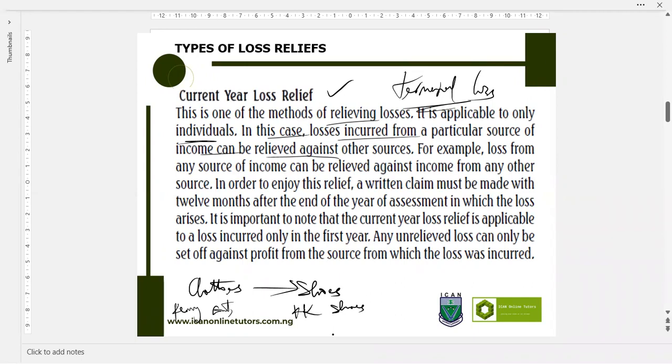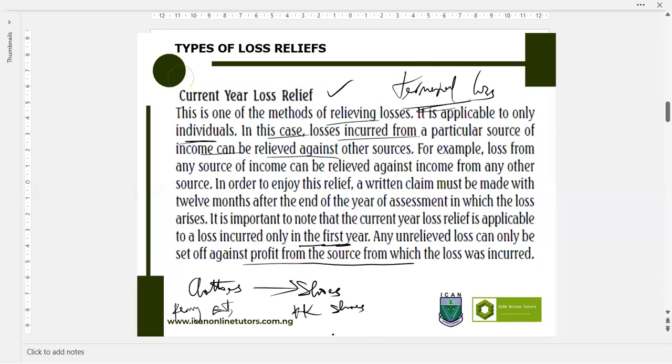Another thing is that current year loss relief is applicable to a loss incurred only in the first year of business, meaning that any unrelieved loss can only be set off against profit from the source from which the loss was incurred.